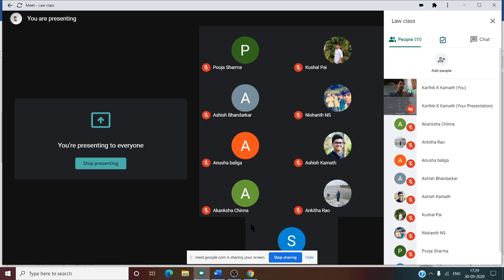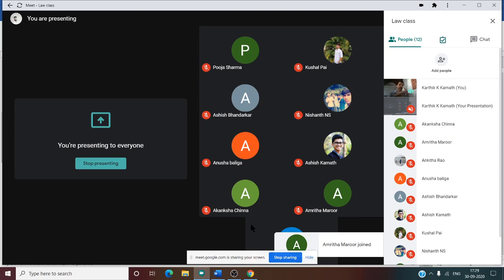The party from whom the consent was not obtained freely has two options. Suppose A and B, and I am forcing B to give his property. Now B has two options: one, he can continue with the contract, or two, he can cancel the contract. That is the meaning of voidable. So now the concept of coercion is very clear.